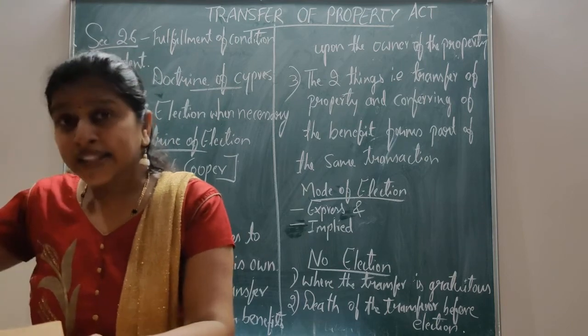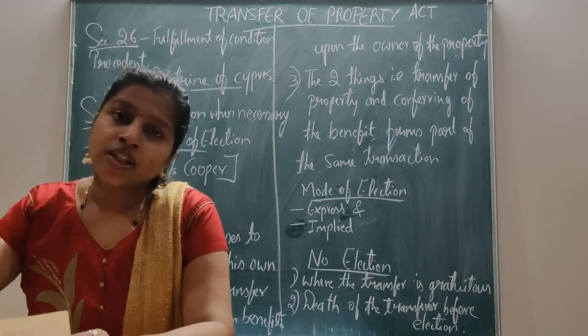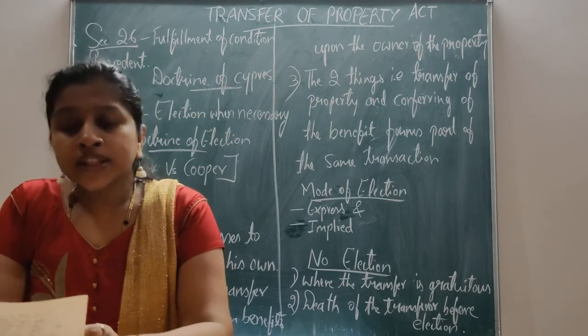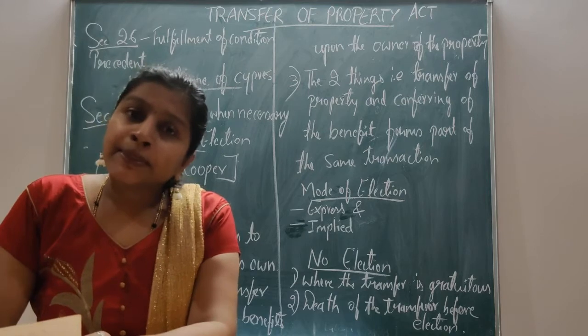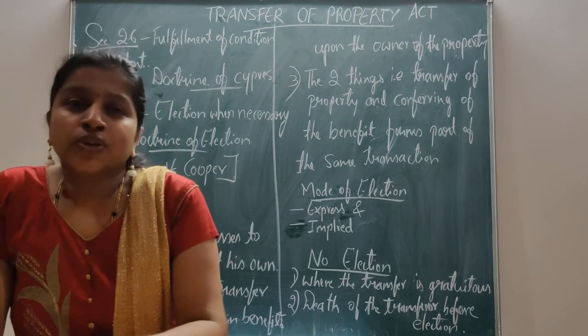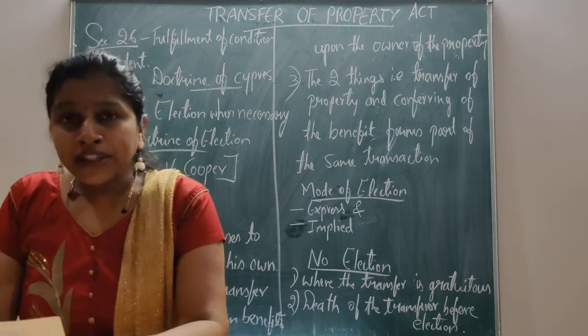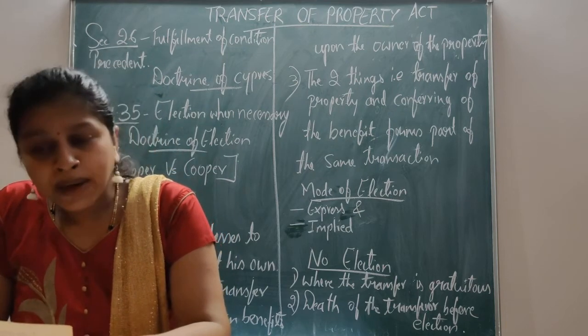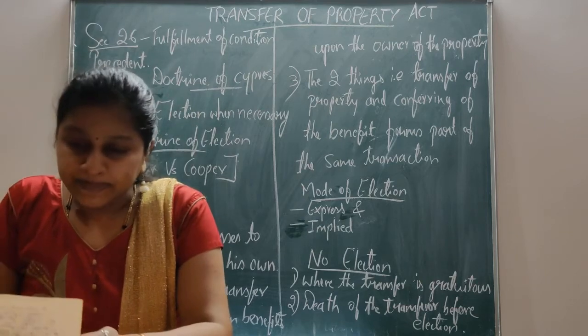Here A is put to election. A shall be put to election. The doctrine of election is based on the equitable principle under which he may not be allowed to approve that part of an instrument which is beneficial to him and disapprove that part which goes against him.